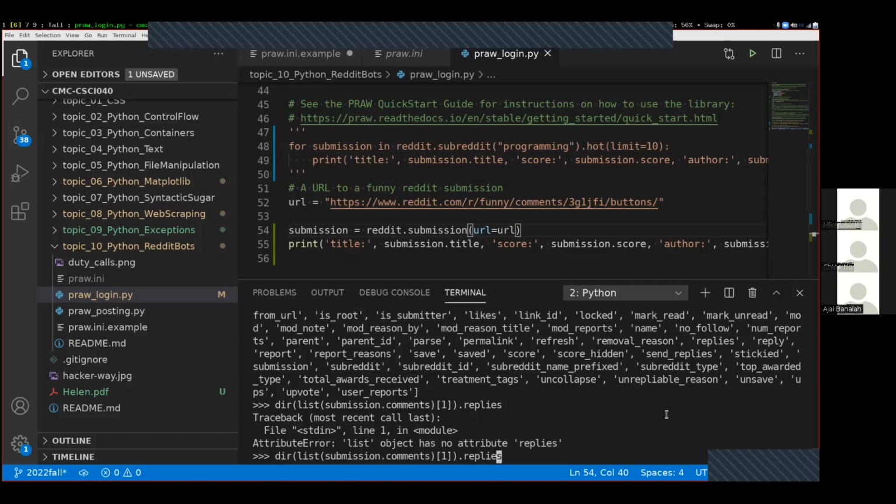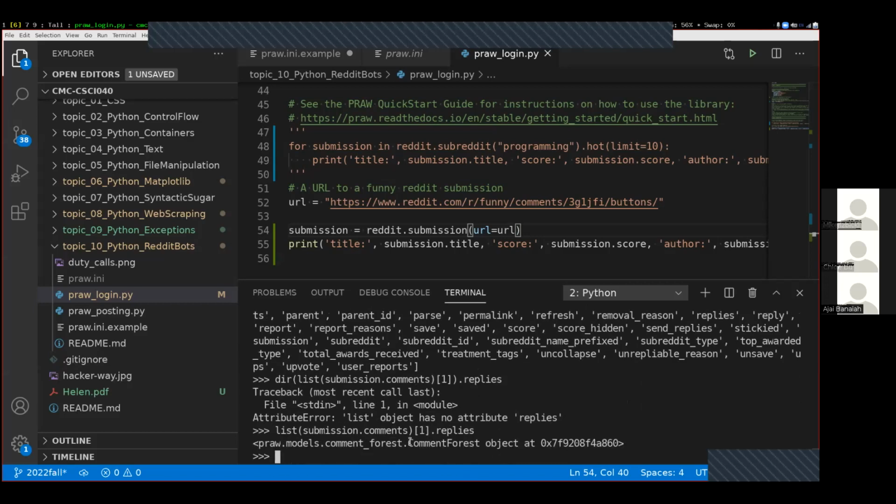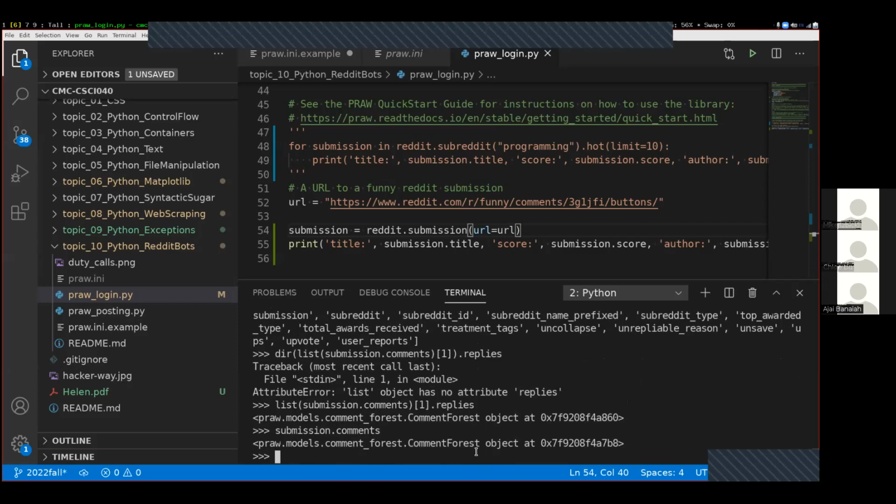List has no replies, not with the dir. Here we go. That gives me access to another comment forest. So remember that submission.comments was a comment forest, and this replies is also a comment forest. So anything that I could do with my original comments, I can also do with the replies to a particular comment like this. And so I get that.